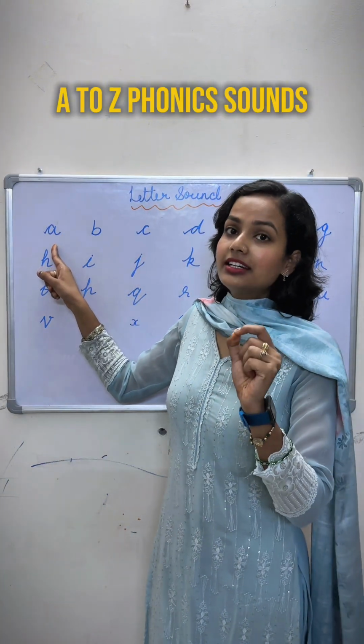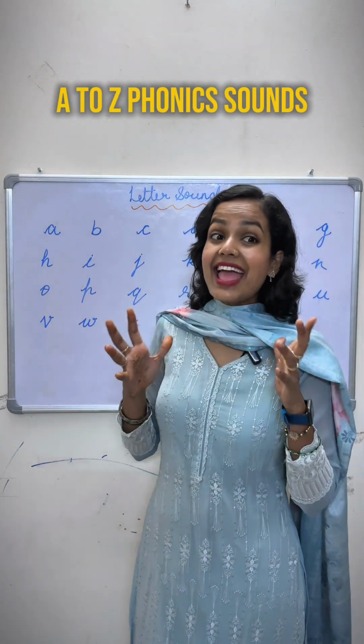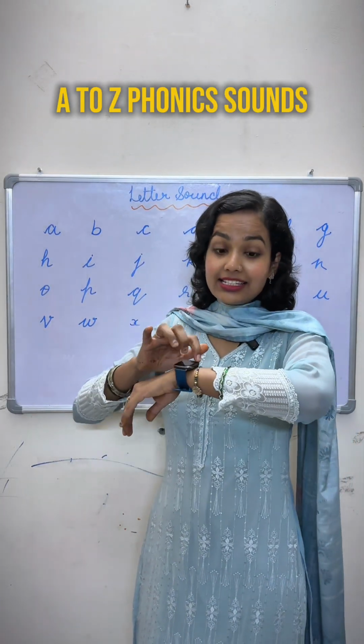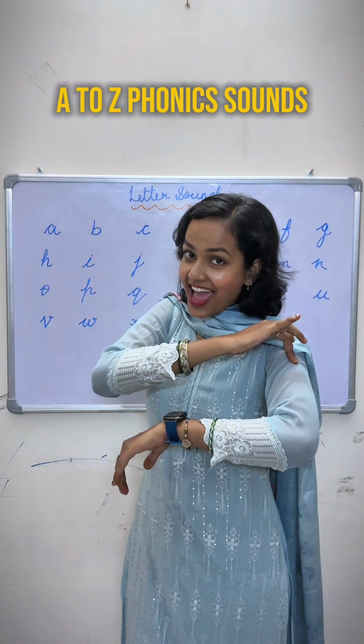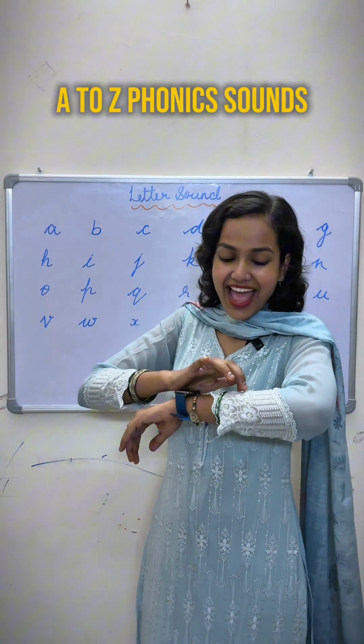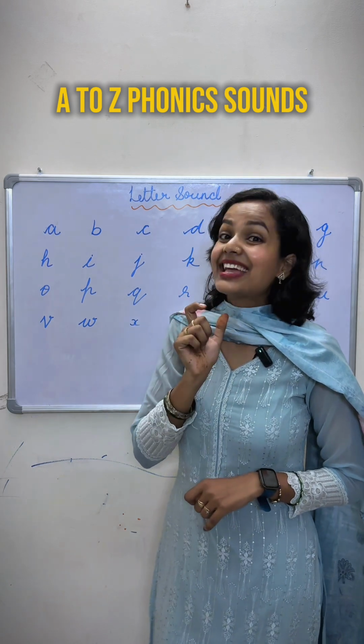The name of this letter is A. What is the sound of this letter? This letter sound is A. Like ant is crawling on my arm. और आपको कैसी फीलिंग होती है? Like this, okay? The letter sound is A.